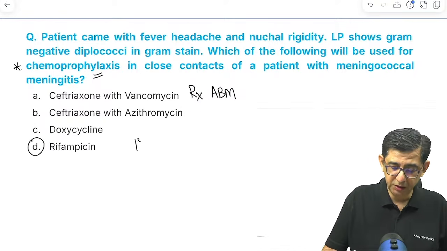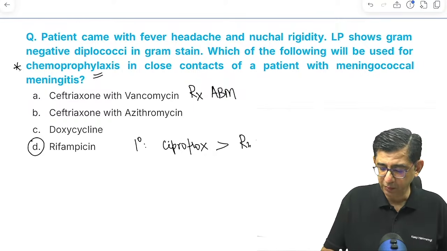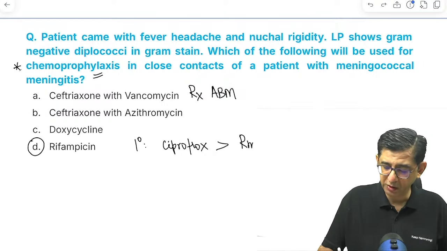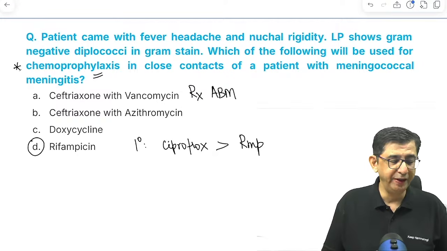And for prophylaxis, I want to always highlight that obviously, like we have already discussed this, so I'll not get into it. CMDT says that ciprofloxacin is gonna be more effective as compared to rifampicin. So don't jump into answers in the question. And this is more of preventing a silly mistake.